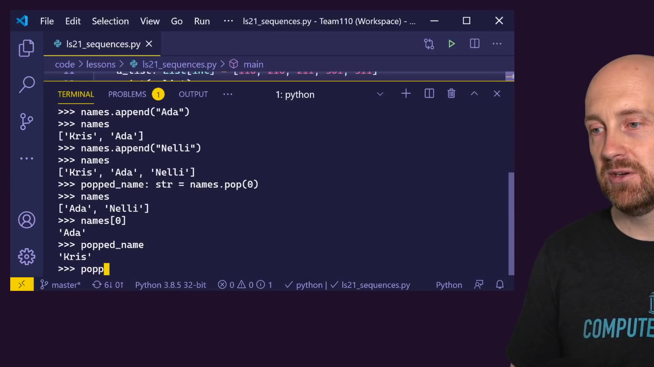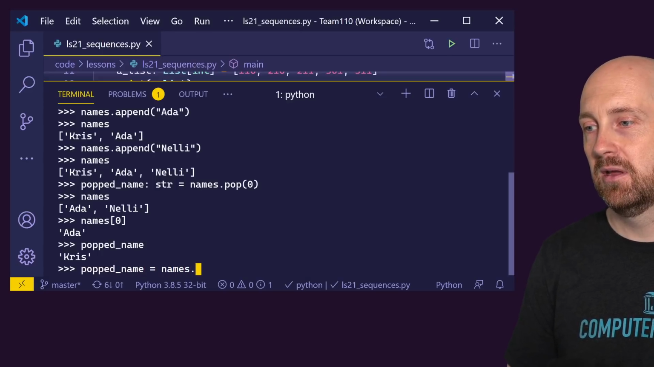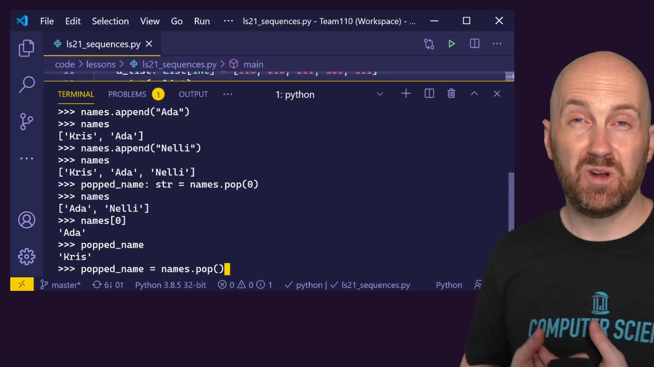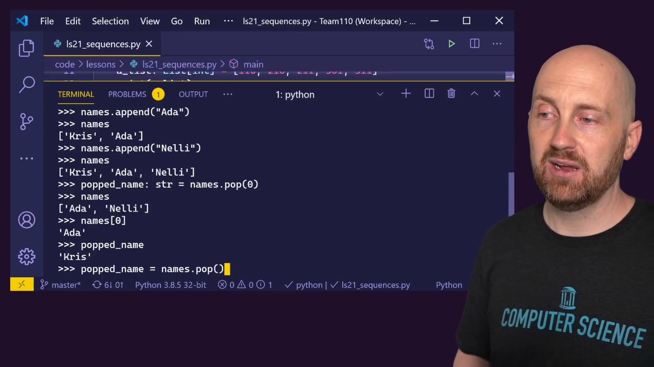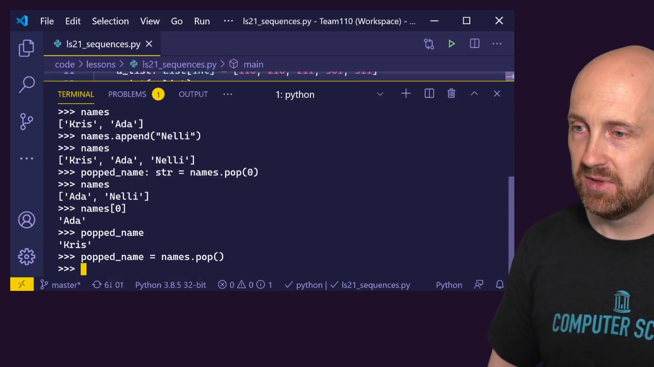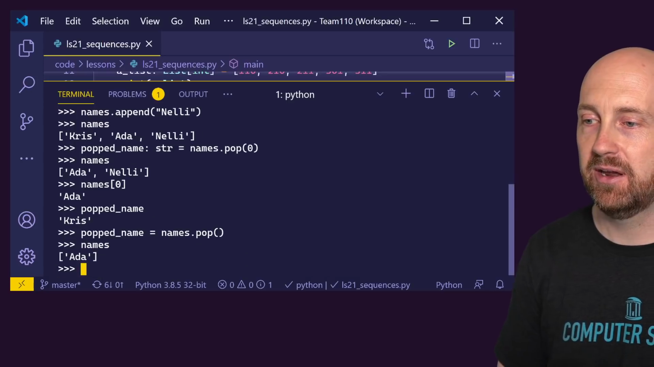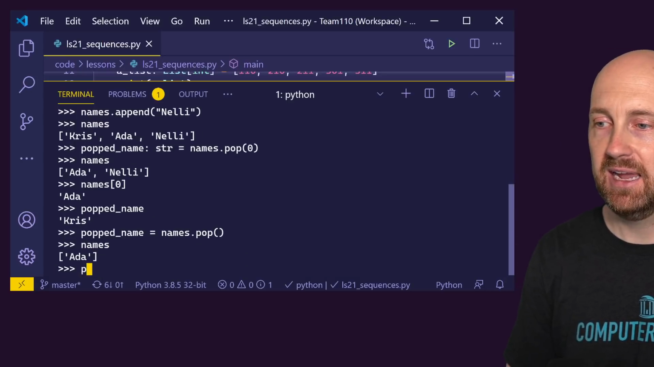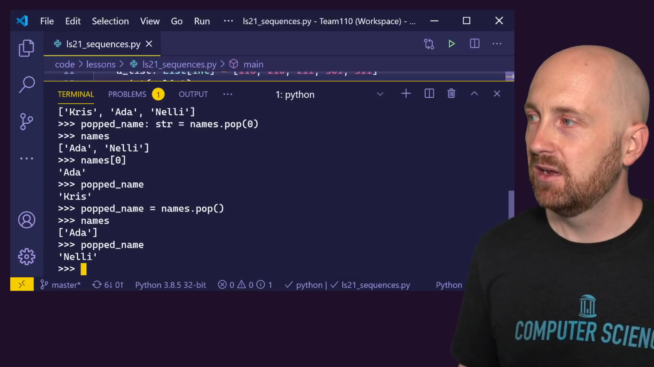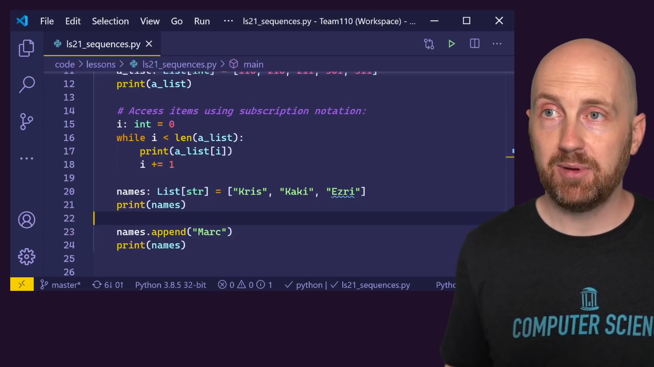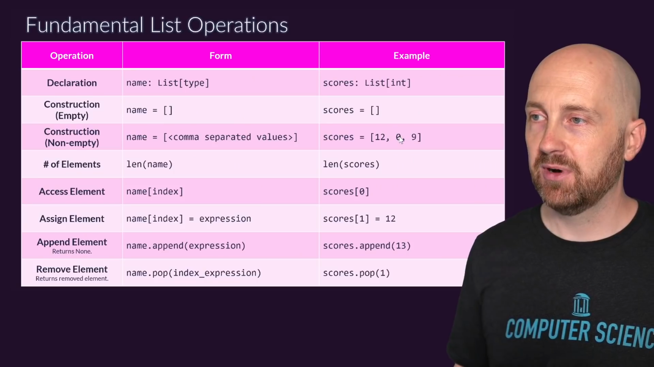Just for good measure, we could also demonstrate the other form of popping, which is you don't give any index at all. And when you call pop in this way, it will pop the highest index off. And so now we would expect our list to just have Ada in it. And if we look at our names, sure enough, it does. And if we looked at, well, what was the name that we just popped off? That would have been Nelly, all right? So we can append items, we can pop items, and we can modify items as our program's running.